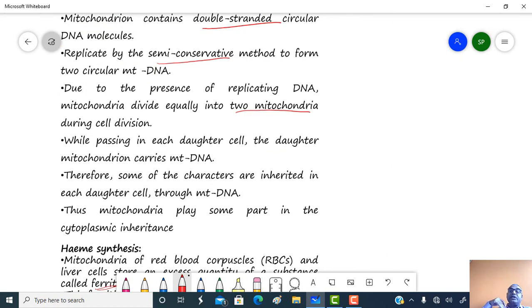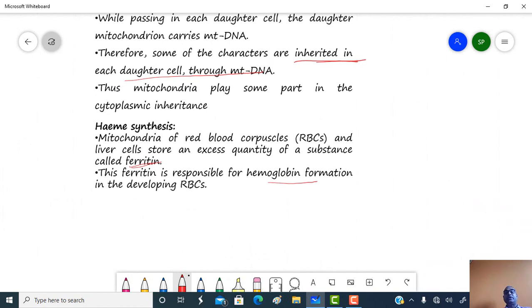While passing to each daughter cell, the daughter mitochondria carry mitochondrial DNA. Therefore, the characters are inherited in each daughter cell through the mitochondrial DNA, and thus mitochondria play some part in cytoplasmic inheritance. And the last function played by the mitochondria is heme synthesis.